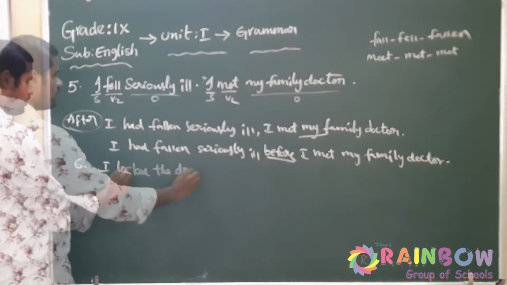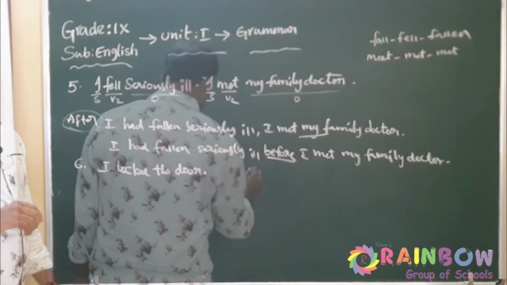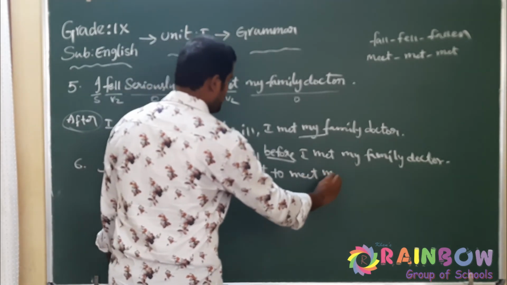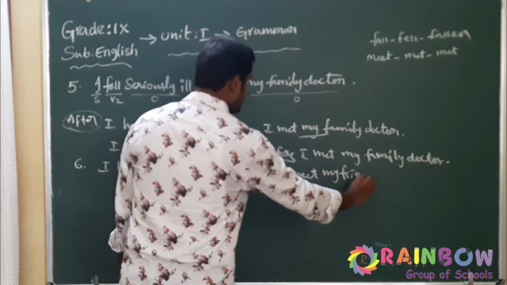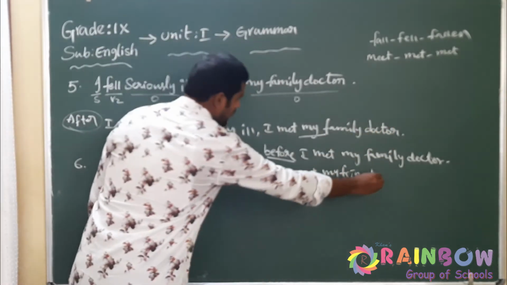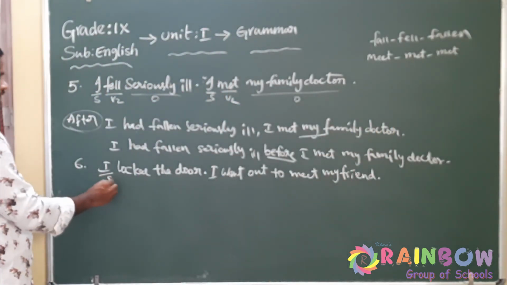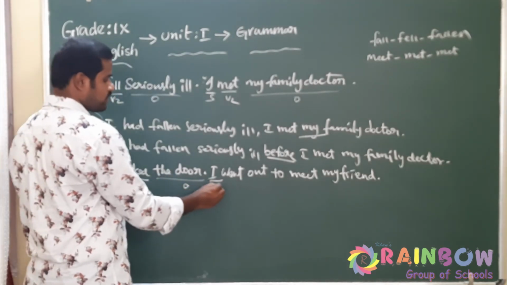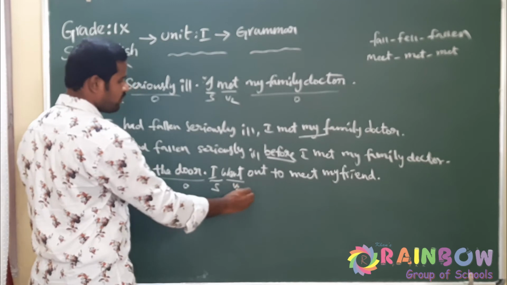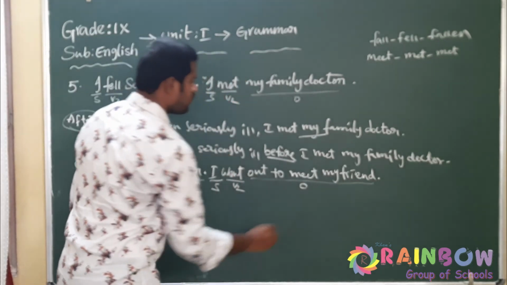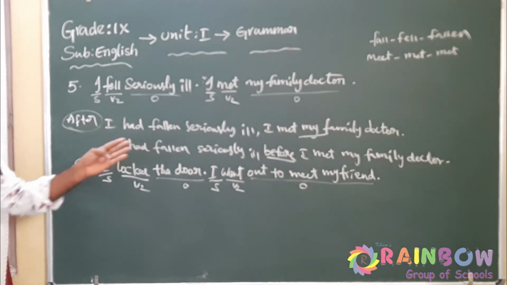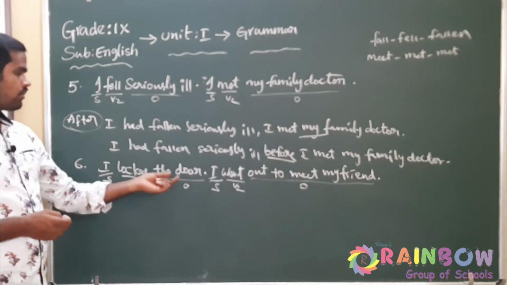I locked the door, and the second statement is I went out to meet my friend. Okay, consider these two statements now. Again, identify the tense, same simple past. I is the subject, locked is V2, and this is the object. Here also I is the subject, went is V2, and the remaining statement is the object. Both statements are in simple past. So let us identify which happened first, before the other action.